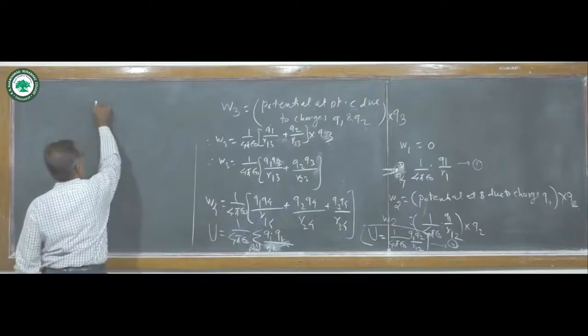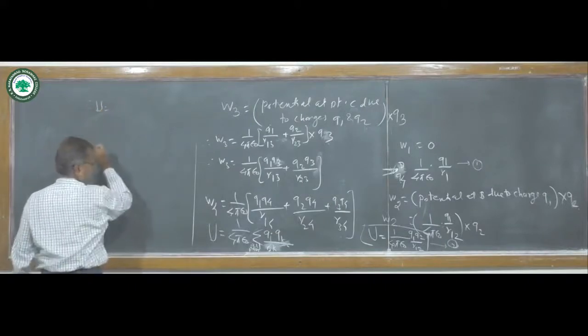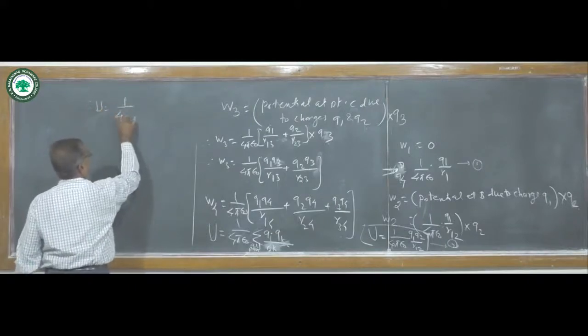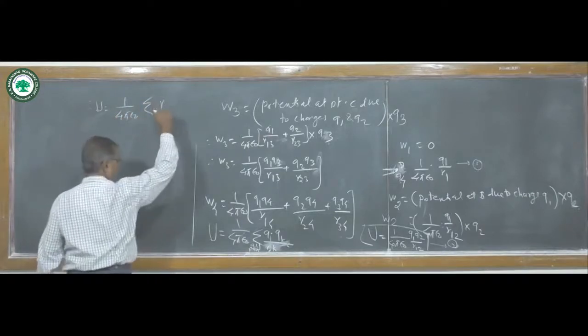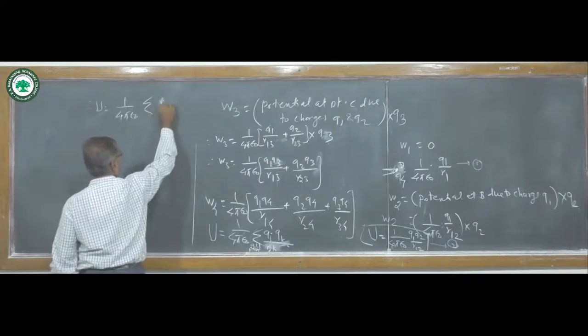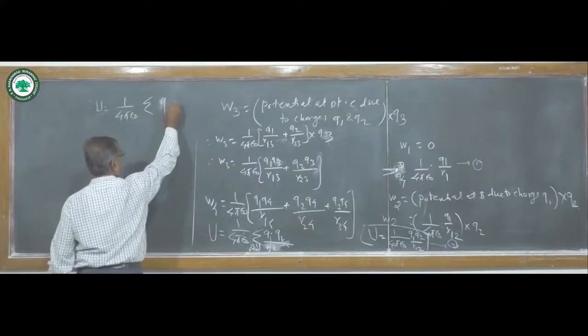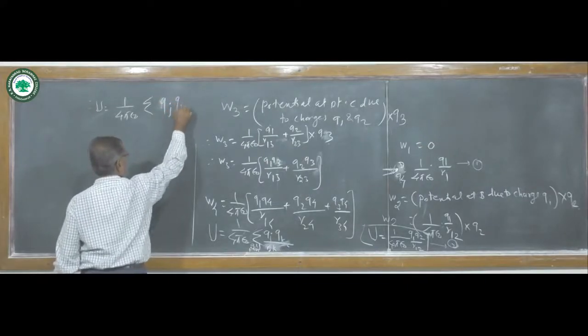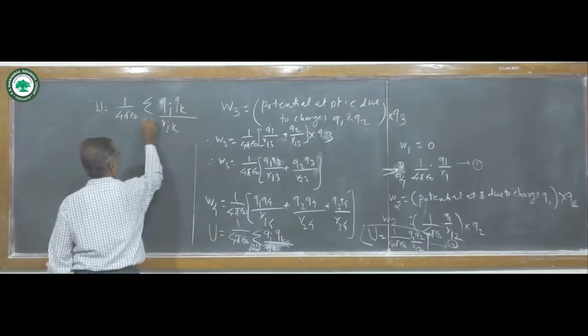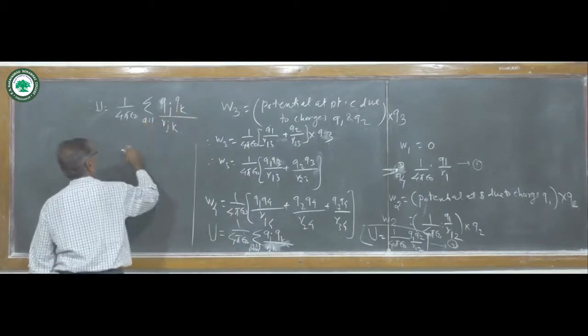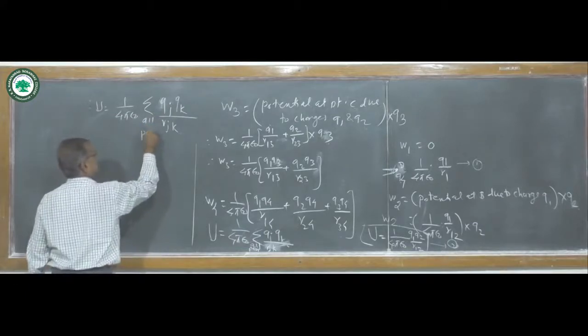So the total potential energy of the system, in the summation form, is the product of Qj, Qk and distance Rjk, summed over all pairs.